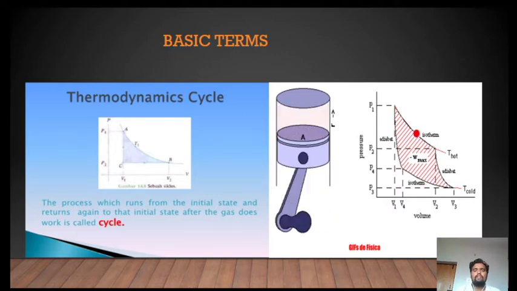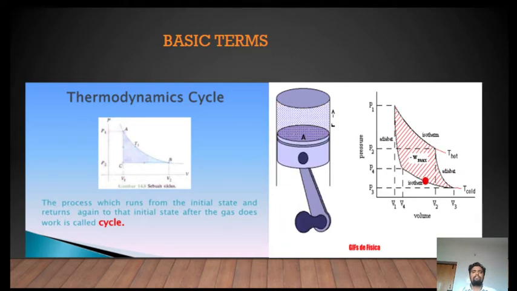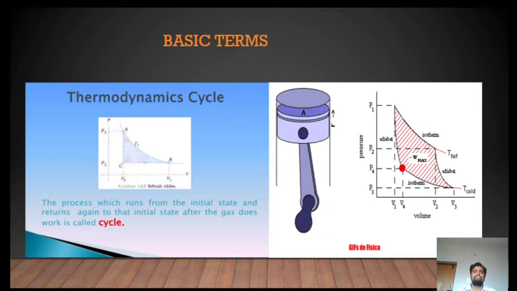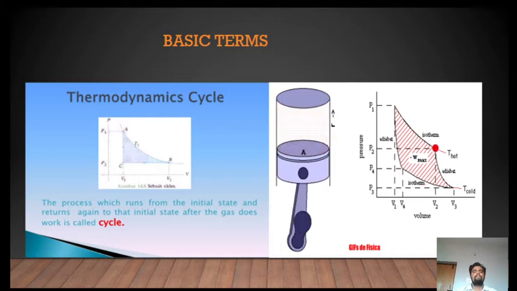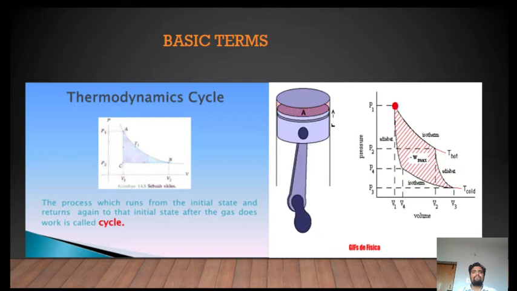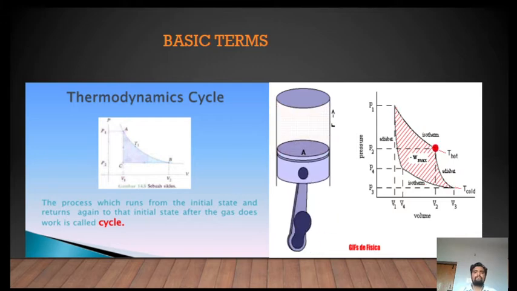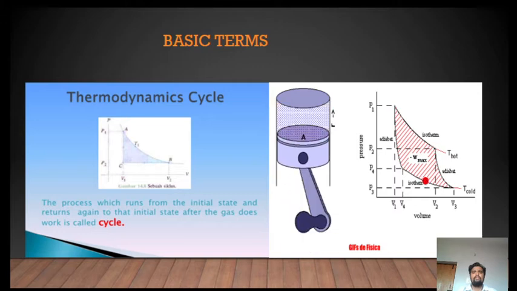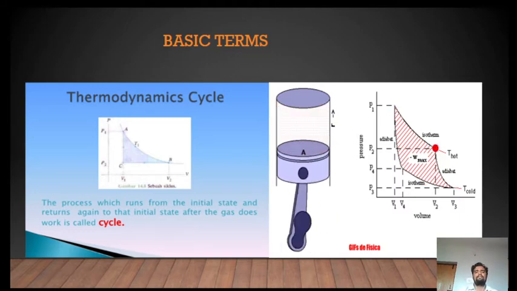You can observe in the diagrams. Here the thermodynamic system changes its state. State means the condition of a system at a specific time. Here the pressure, volume, and temperature of the system change with respect to time. So your system starts from one state, and finally it reaches the same state. This kind of process we call a thermodynamic cycle.